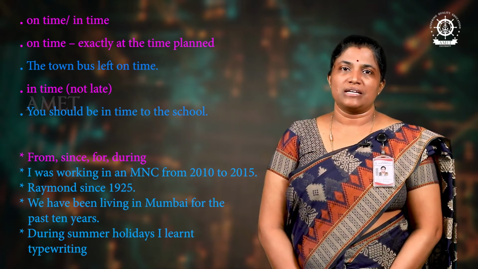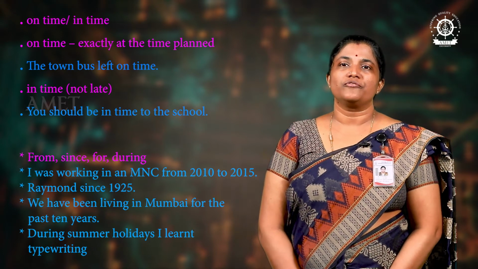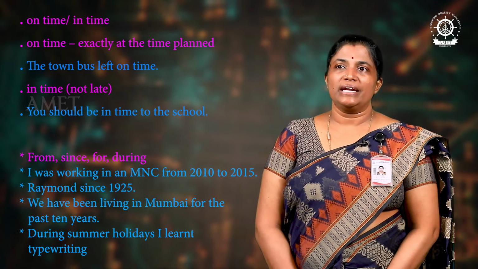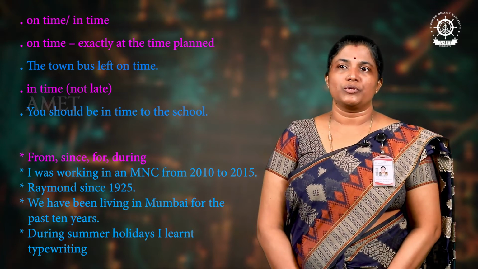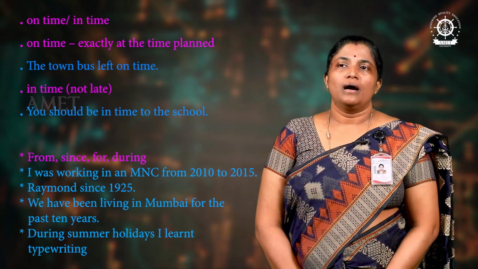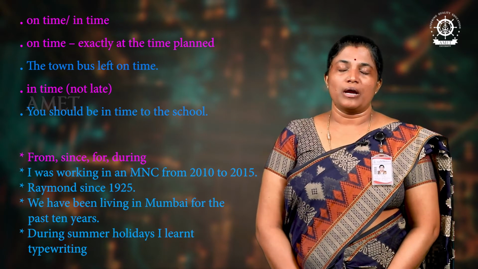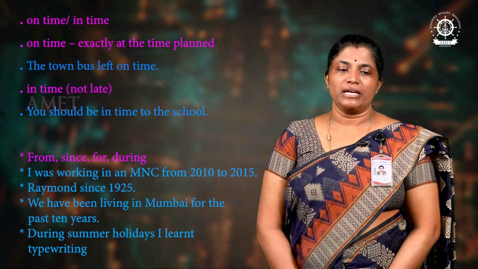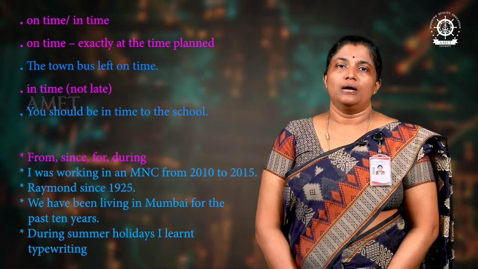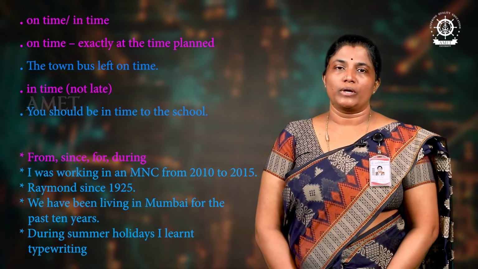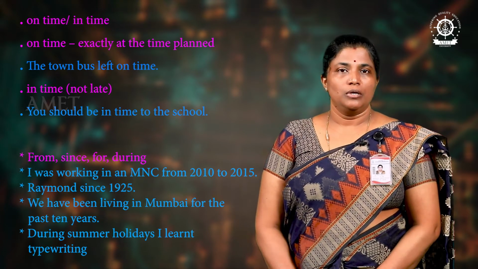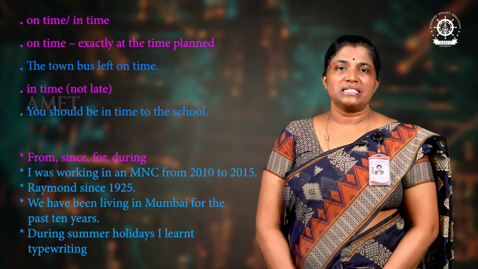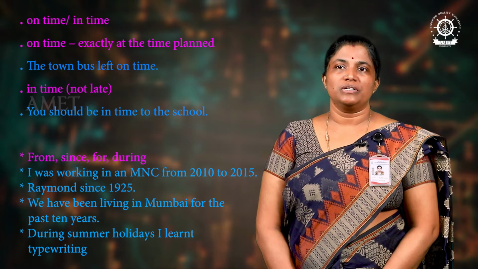Moving on to the next set of words: from, since, for, during. Example: I was working in an MNC from 2010 to 2015. When we use from, it should be followed by to. I was waiting in the dining hall from 10 a.m. to 11 a.m. When you use from, it is followed by to. I was working in an MNC from 2010 to 2015.